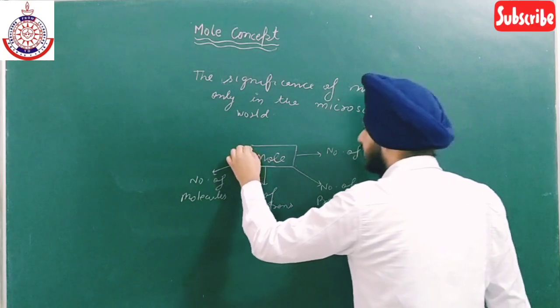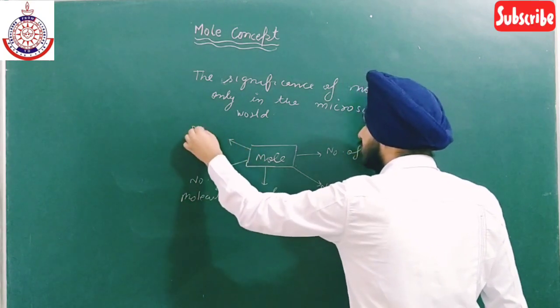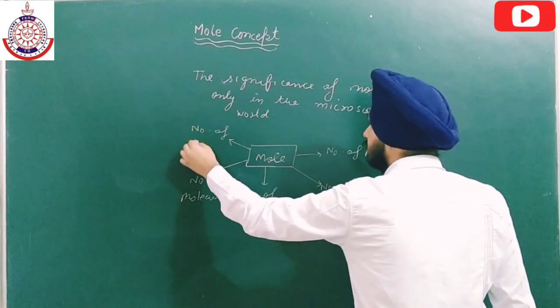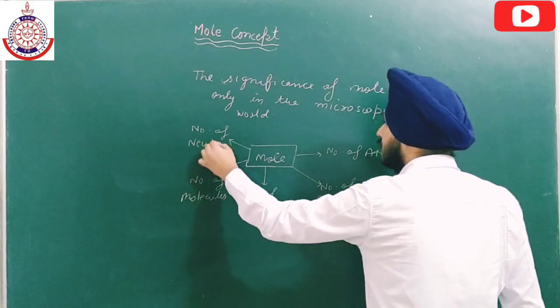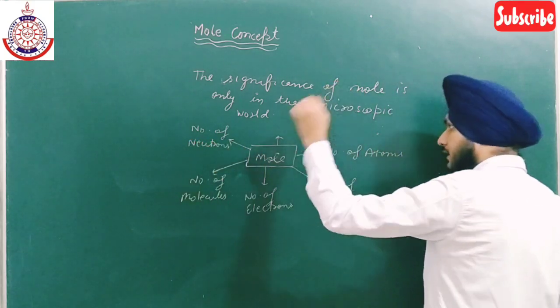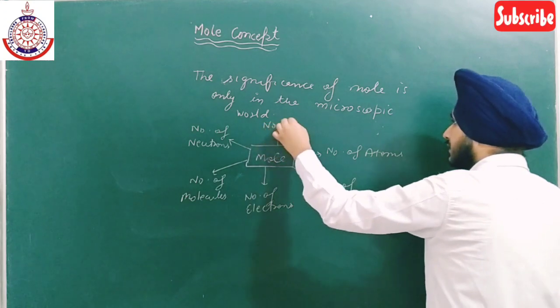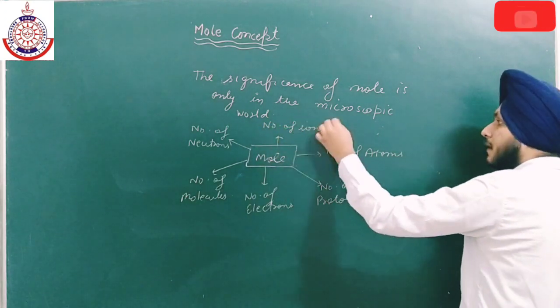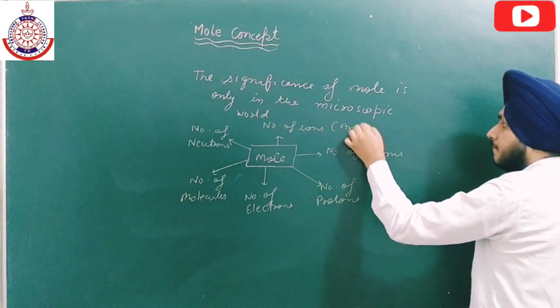We can also find the number of neutrons, which are neutral particles, and at last we can also find the number of ions. And ions can be anion or cation.